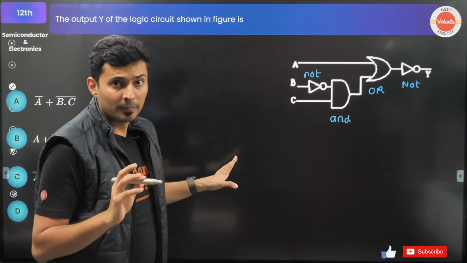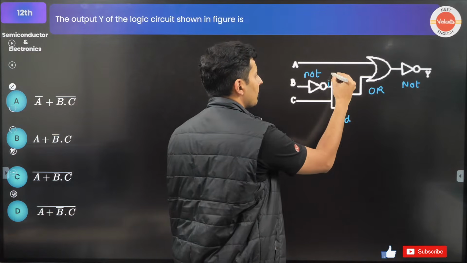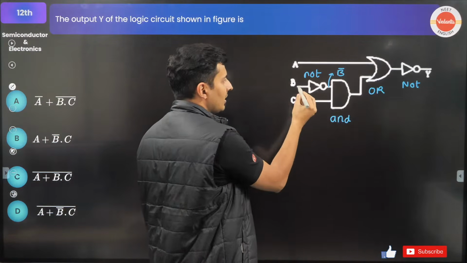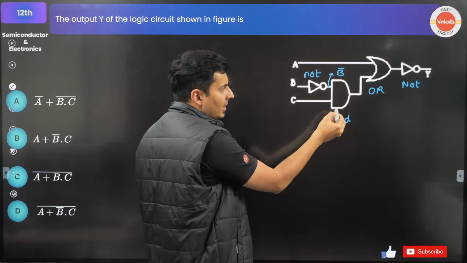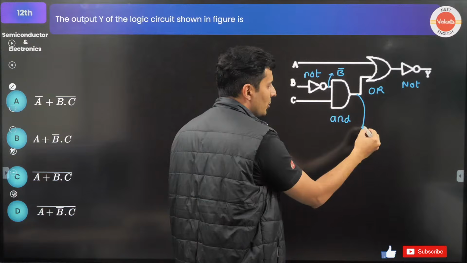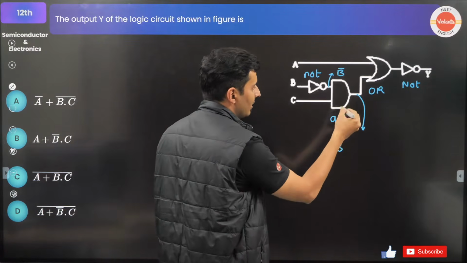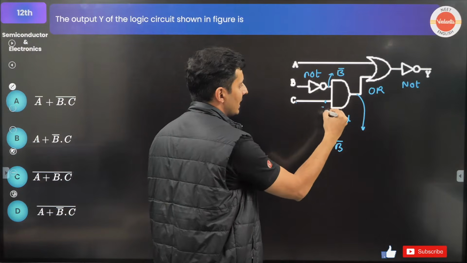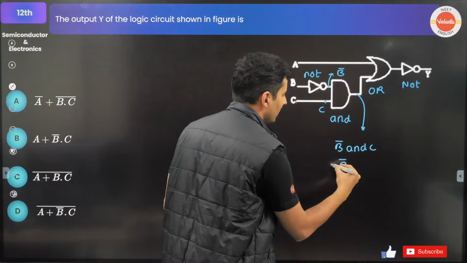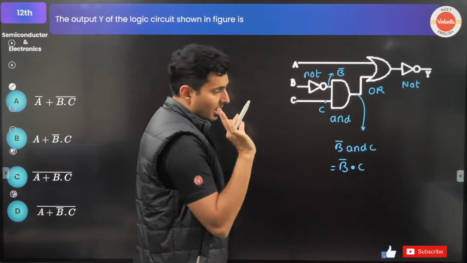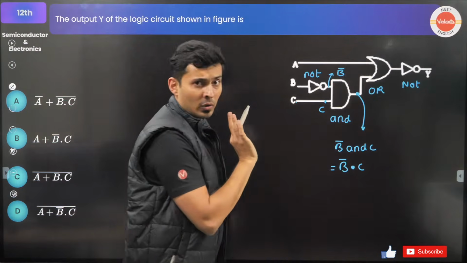Three inputs are there. Look at this. This is B. So what will this point be? This will be B bar, right? This is B. This is negating B. So this is B bar. This is ANDing it. So at this point, what should you get? B bar and this C, because this C is coming as an input. So AND C, that means B bar dot C. Correct? Very good.